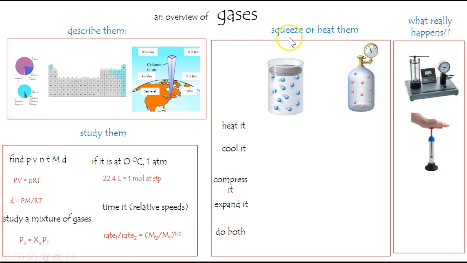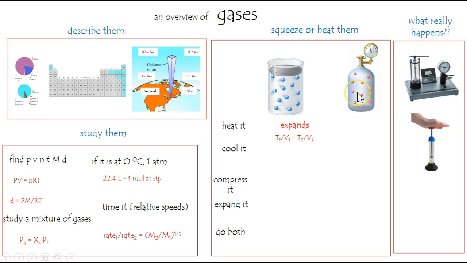Okay, let's mess with them. Let's squeeze them. Let's heat them. Let's compress them, if we can, and consider the effects. Two systems: one is expandable and compressible, the other one has a fixed volume. You see them both all the time. If we heat this one, it can expand, and so that's what will happen. This is Charles's law. As the temperature goes up, the volume goes up, or vice versa.